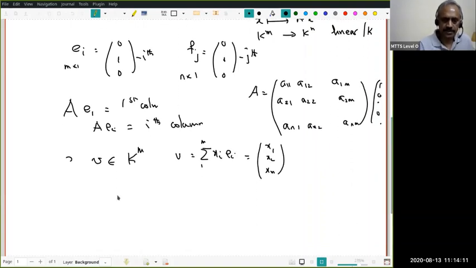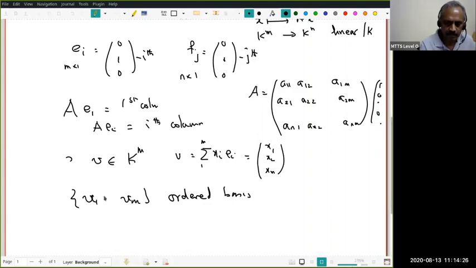Now the beauty is, suppose you give me an ordered basis, let me call it u1 to um, an ordered basis of K power m. Ordered basis meaning we know what is the first element of the set, what is the second element, what is the mth element. That is why it is called an ordered basis.